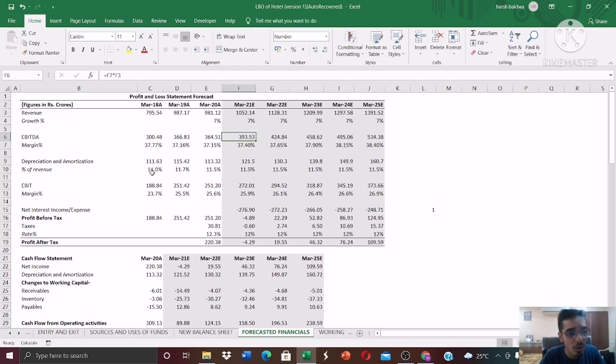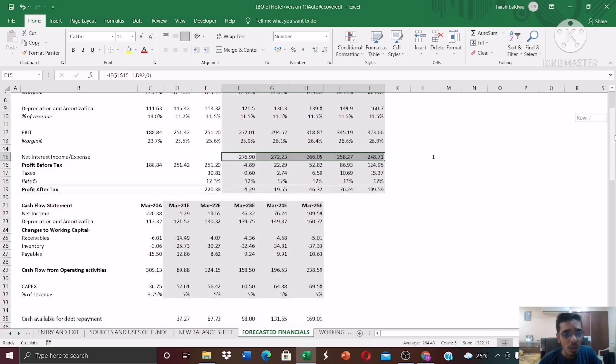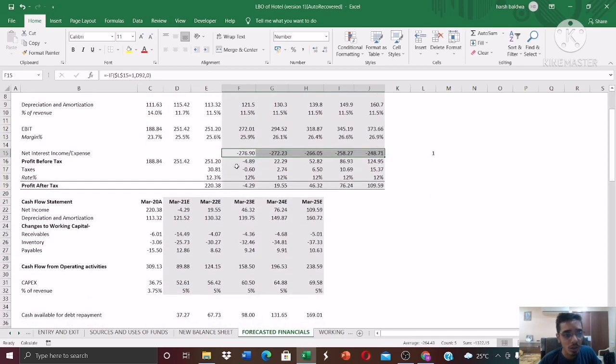Similarly, depreciation and amortization, I've considered it as a percentage of revenue, and I forecasted it. Similarly goes for EBIT. EBIT is nothing but EBITDA minus the depreciation, and you get all these figures. And then you can calculate the EBIT margin as well. Now, the net interest expense, I'll come back to it in a little while. And there you get the profit before tax, and you pay taxes. Now I've taken an effective rate of 12.3%.